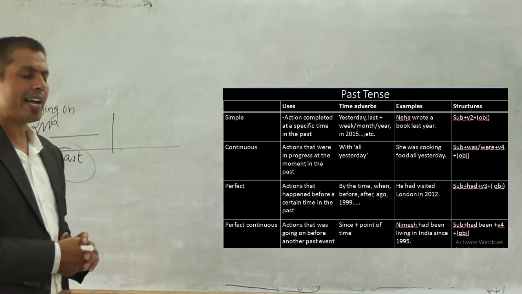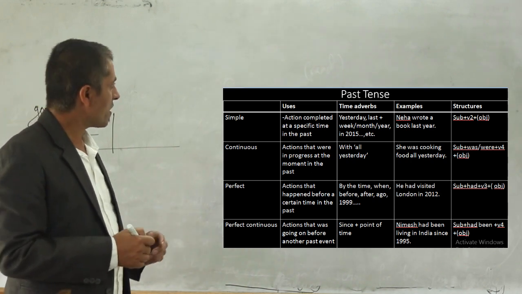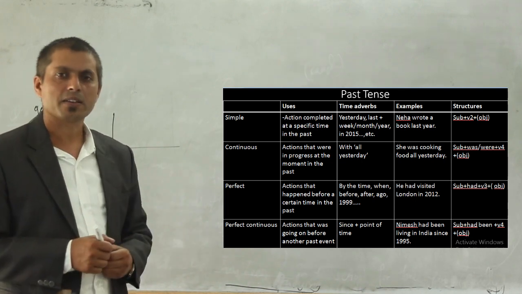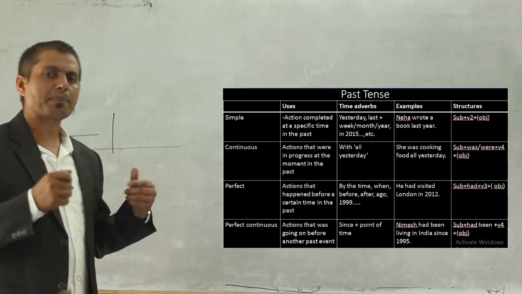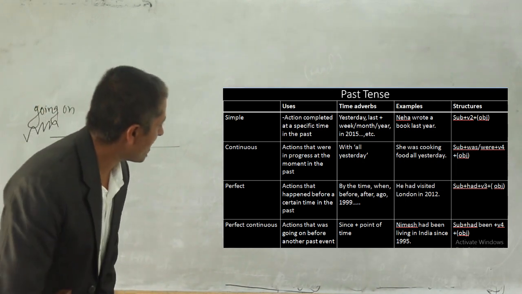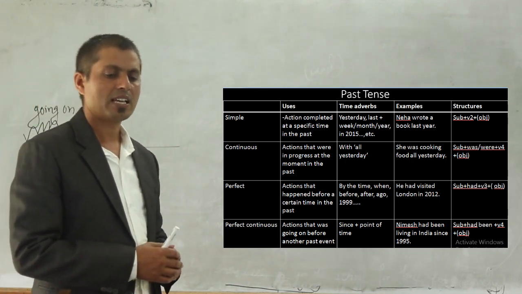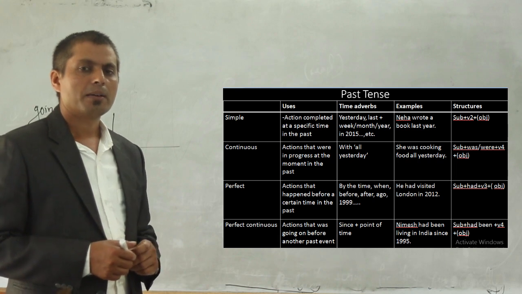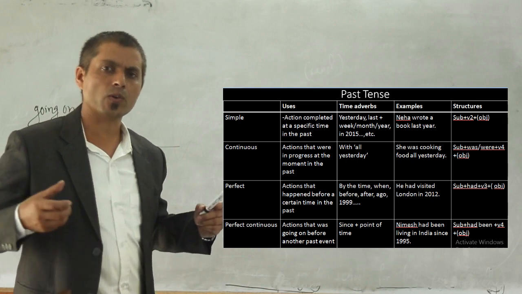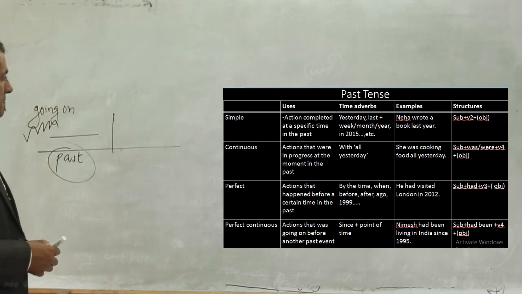For example, I was learning present tense. You can see, just before starting this one, what tense were you learning? Present tense. At the time, your action was going on. I was visiting many places. I was talking to you. They were playing. They were running. Like this, you can make many other examples.